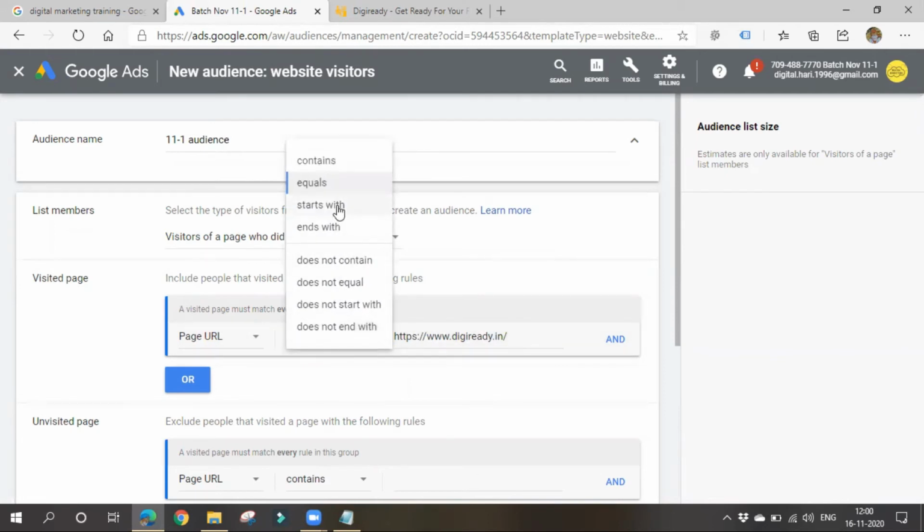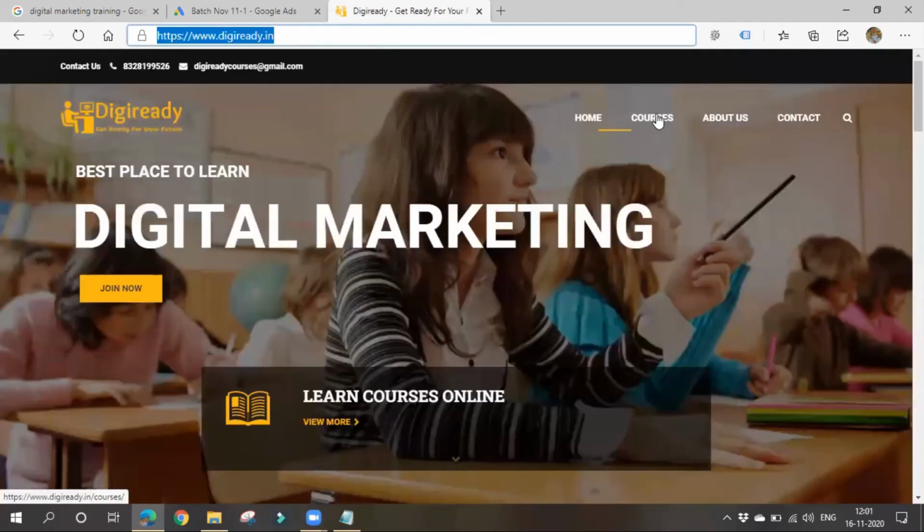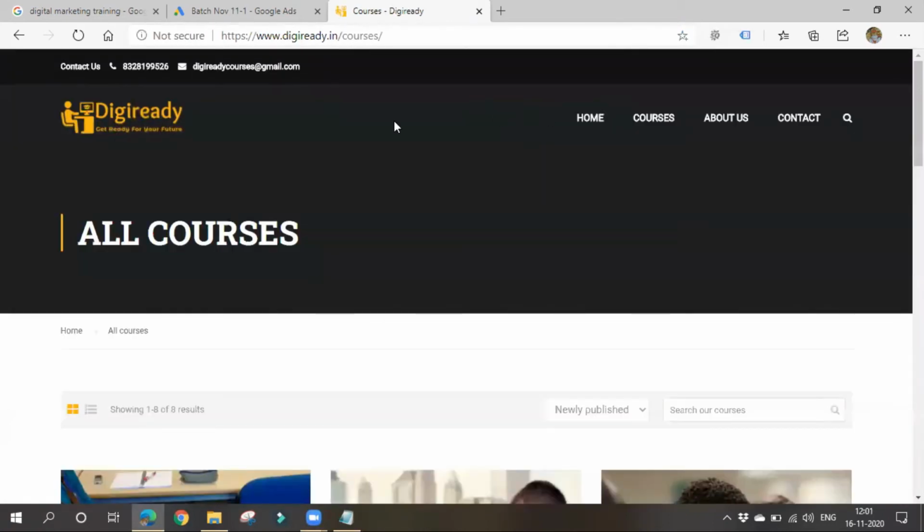If the URL starts with, again it is a condition. If you give starts with and a URL like this, then all the visitors who go to your website will be tracked, whether they go to the home page or the courses page, whatever it may be. Why?